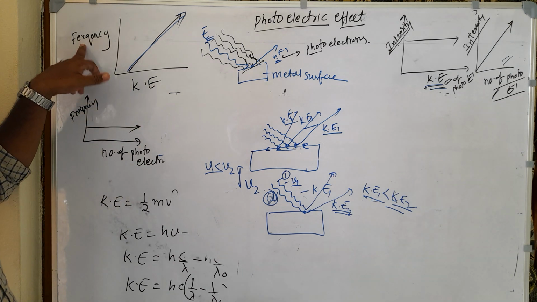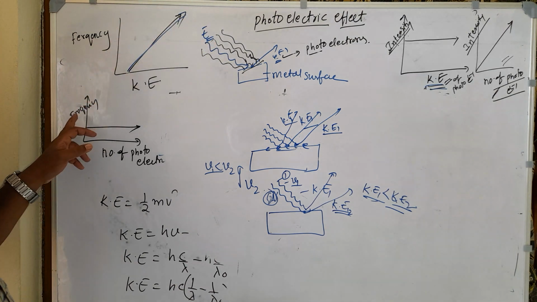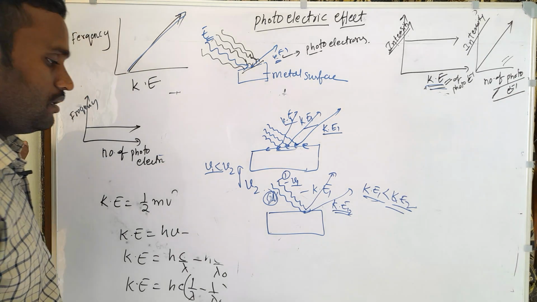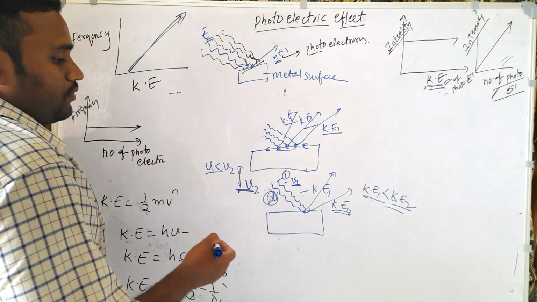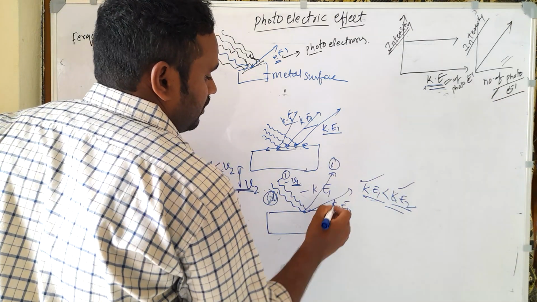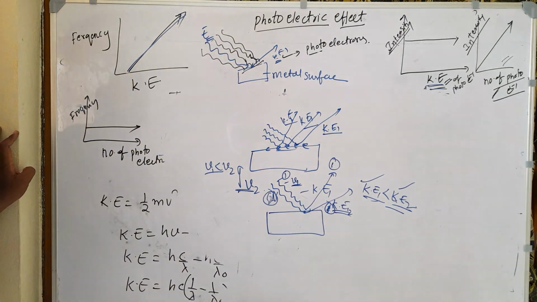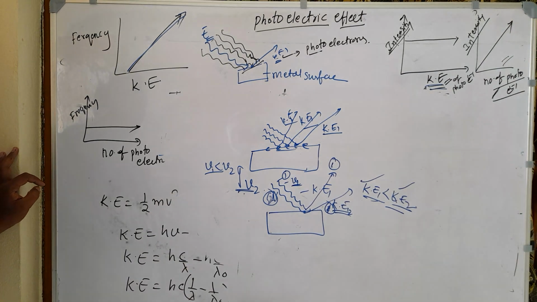So frequency increases, kinetic energy increases, but the number of photoelectrons does not change. We use frequency nu 1 and then frequency nu 2. The kinetic energy changed, but here also we are getting only one electron. There is no increase in the number of electrons even though we increase the frequency,